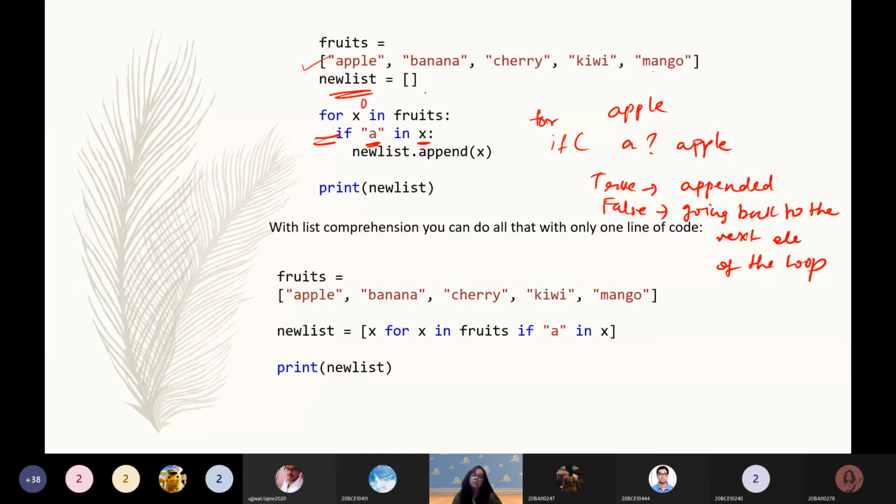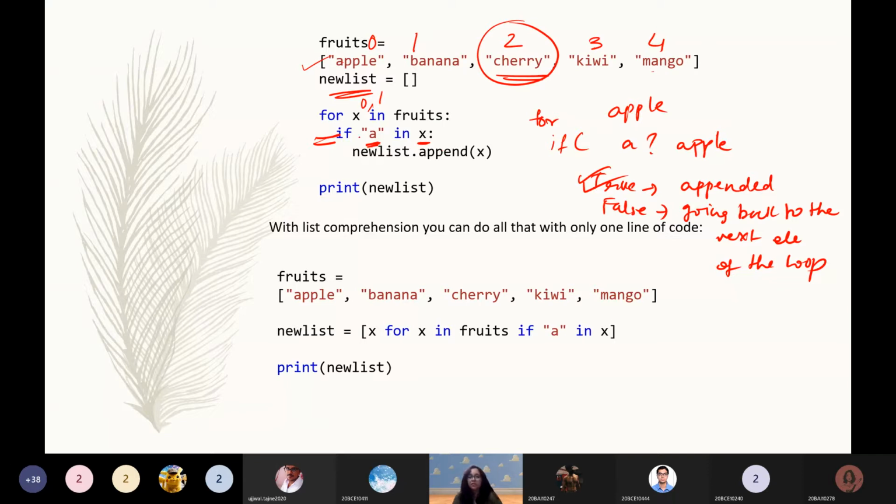So 0th position, apple is there, it got appended. First position, banana, A is there, it got appended. Cherry, second element, 0, 1, 2, 3, 4. Now this does not contain an A. This goes to the false part.